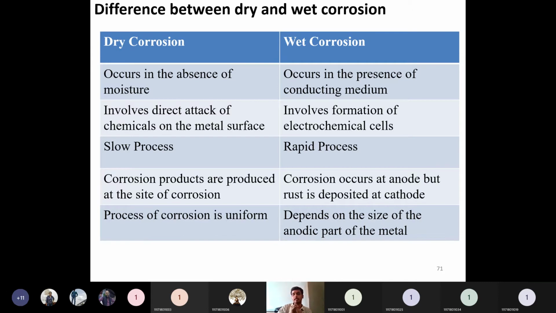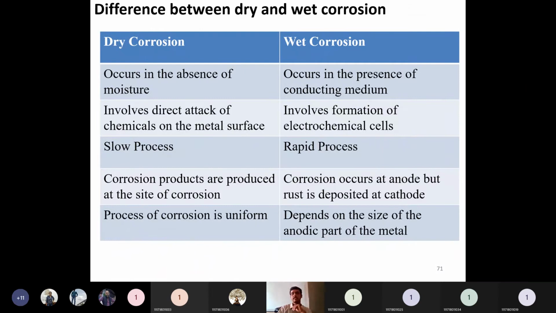But in wet corrosion, it has to form an electrochemical cell. How will that cell be formed? One metal has to form as a cathode and the other metal has to form as an anode. Then there should be some conducting connection medium between them. That conducting medium is responsible for transferring electrons from the anode to the cathode. The cathode gains those electrons, either by evolving hydrogen or by absorbing oxygen, and it corrodes the anodic material. The corrosion product forms between the cathodic and anodic areas.